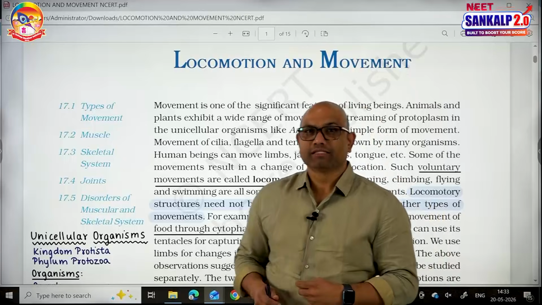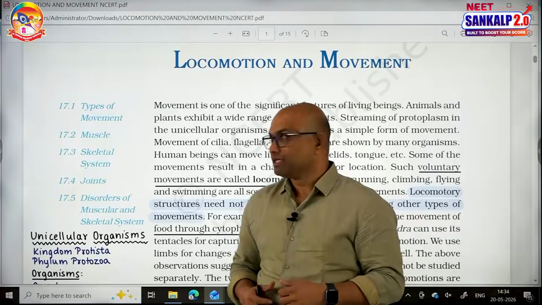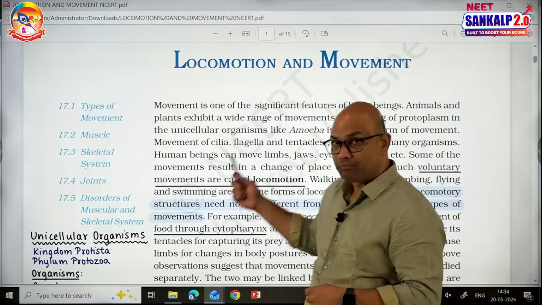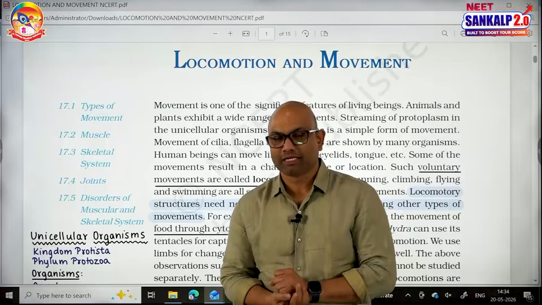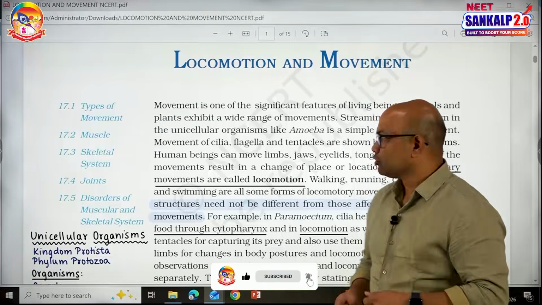In Sri Chaitanya's NEET Sankalp 2.0, we are moving forward with the next chapter in zoology, that is locomotion and movement, which is a very important chapter in physiology. So without making any delay, let's get into the topic.